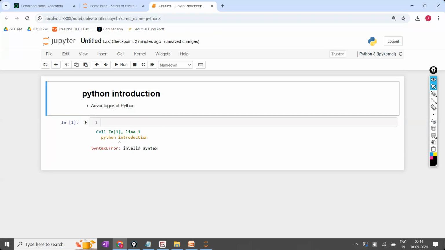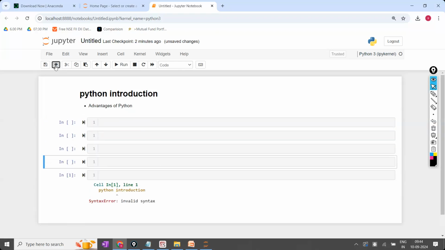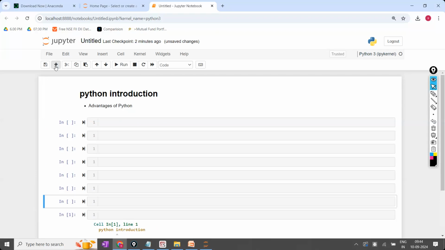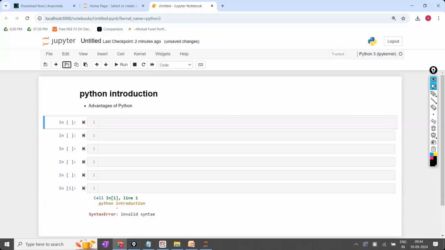For example, I want to add one more cell. Here there is a plus option. If you click on the plus, it will add one more cell. Like that, you can add multiple cells. If you don't want a cell, you select that one and click on this one. It will be deleted. So if you want to add a cell, you can add.